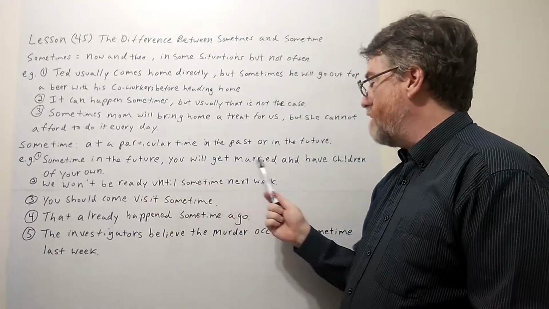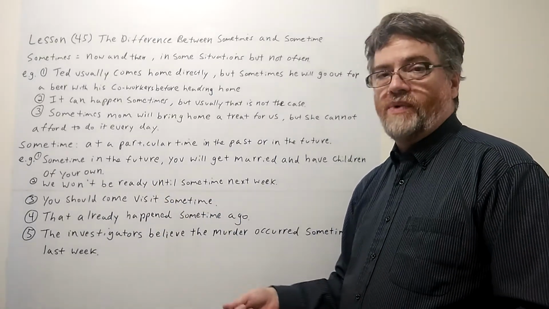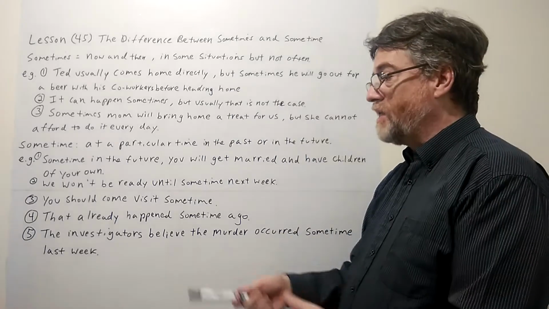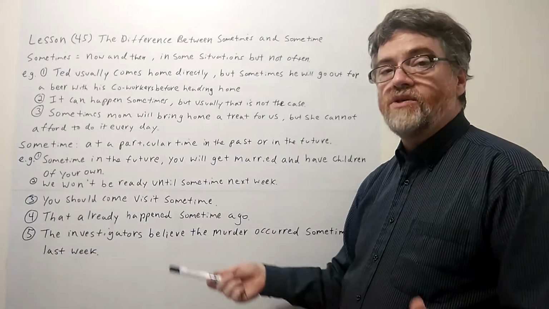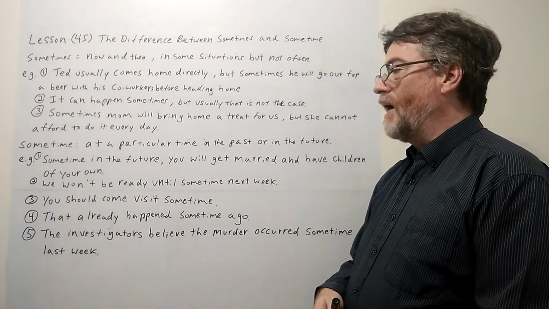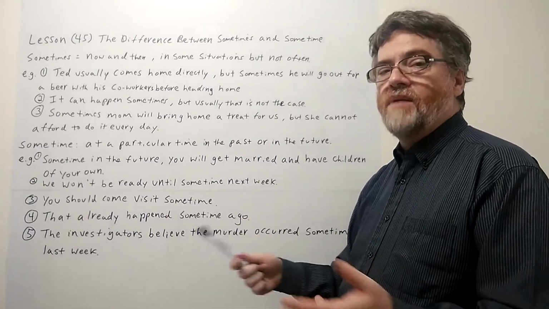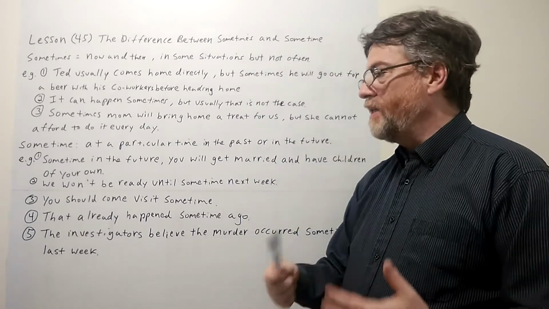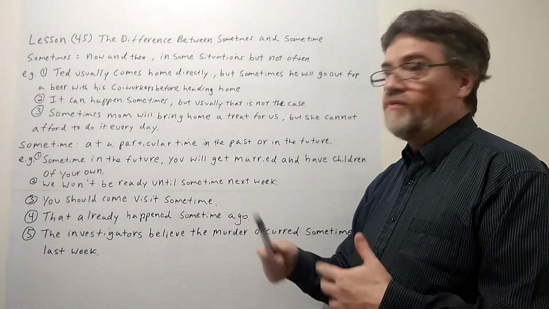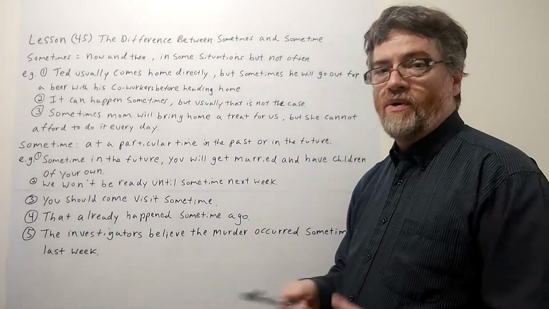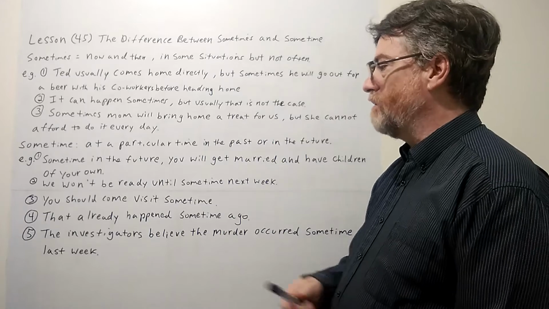Sometime in the future, you will get married and have children of your own. Very often parents, when their children are still young, or when they're trying to teach them or discipline them, may say this. Now, of course, they're probably thinking this is maybe 10, 15, 20 years away. But sometime in the future, you think it's likely to happen. So you say sometime, it means at some point, a particular time in the future. Hopefully it won't be many times, you don't want that to happen. But sometime in the future, maybe your son or your daughter will get married and they'll have children of their own. Okay, let's take a look at number two.